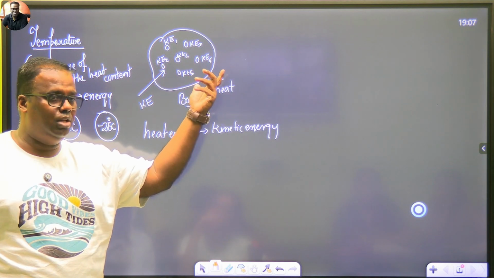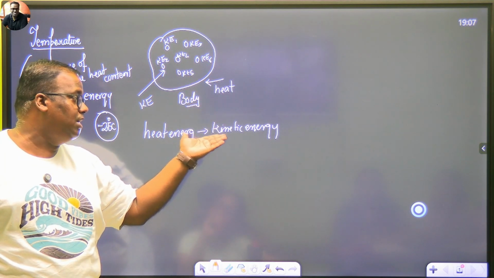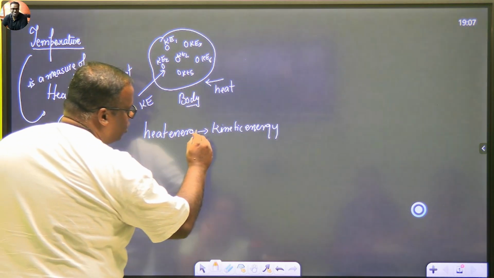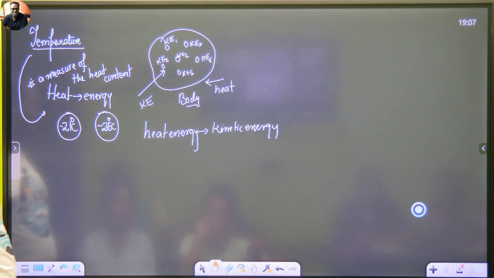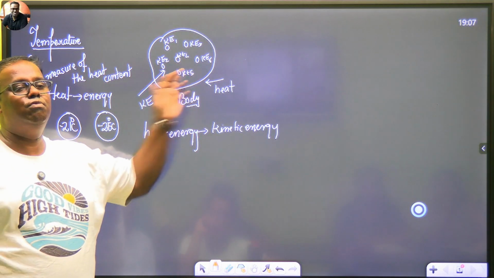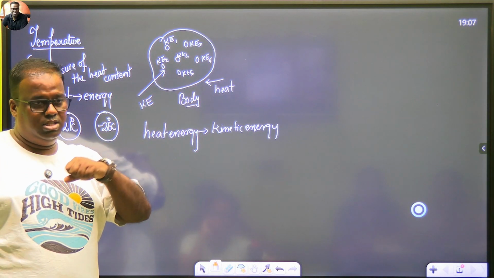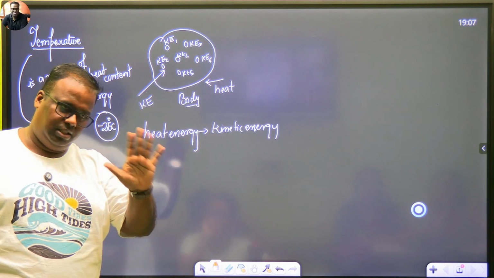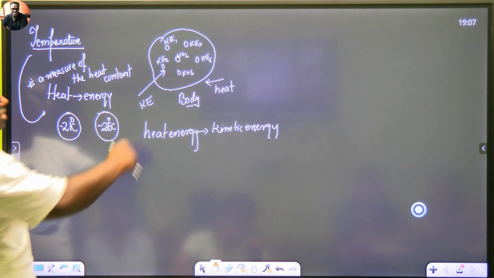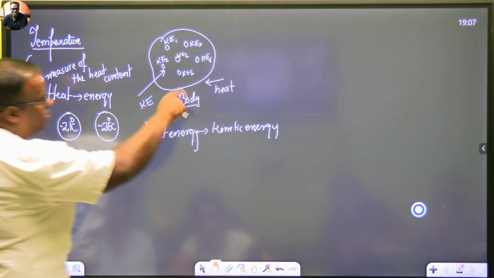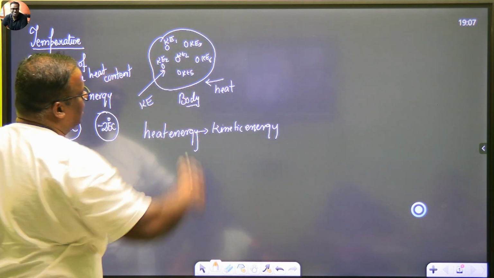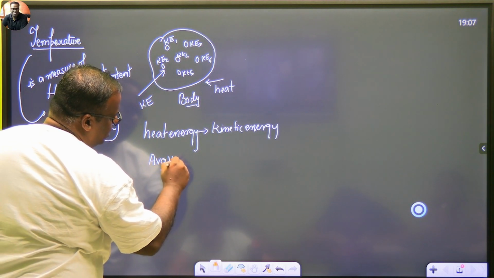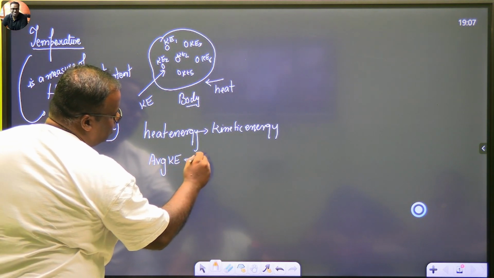Why are they not held close together? Because we are supplying heat externally, and if you're supplying heat externally, what are you doing? You are supplying kinetic energy, and that kinetic energy will make them vibrate more vigorously. As a result, they break their bonds with each other और free होके जाना शुरू करते हैं. इतना समझ में आया? मान लीजिए after giving the kinetic energy, after giving the heat and all, this is the kinetic energy. Now if I tell you what is the average kinetic energy, the average kinetic energy will be sum.